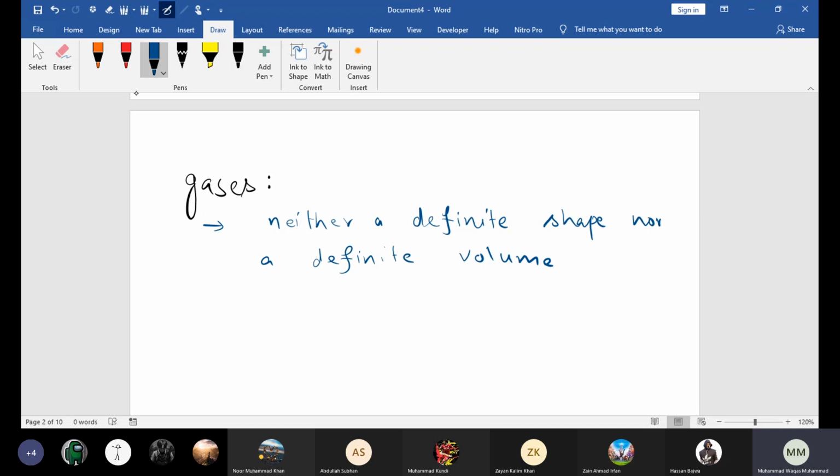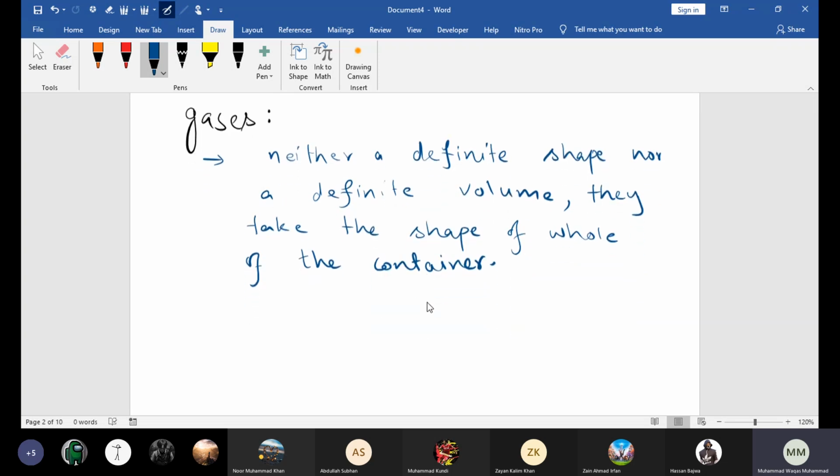They take the shape of the whole of the container. It means they fill the container they are in, so they don't have any definite volume, they do not have any definite shape. They take the shape of the whole of the container.